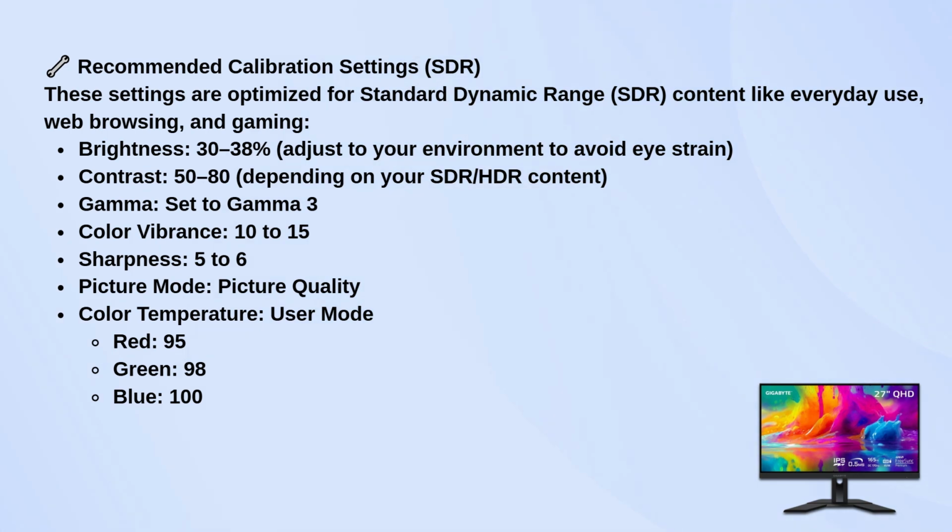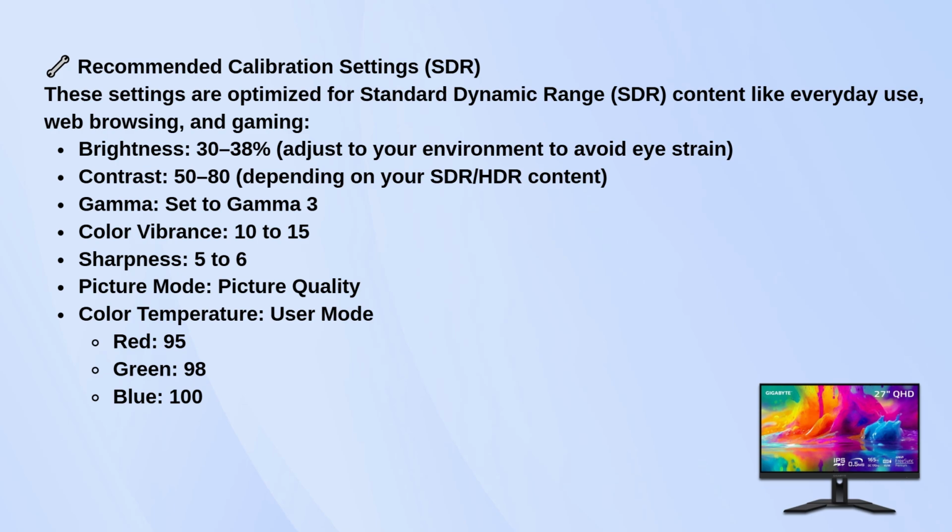For SDR content, which includes things like web browsing, daily use, and gaming, start with a brightness setting between 30 and 38%. You can adjust this based on your environment to avoid eye strain. Set the contrast anywhere from 50 to 80, depending on the type of content you're viewing. For the gamma, set it to gamma 3. For color vibrance, aim for a setting between 10 and 15, and keep sharpness around 5 or 6.